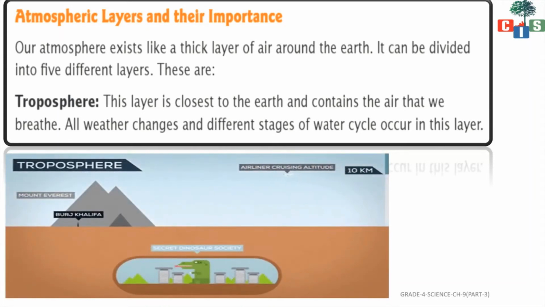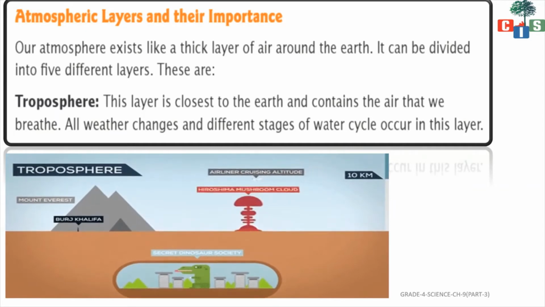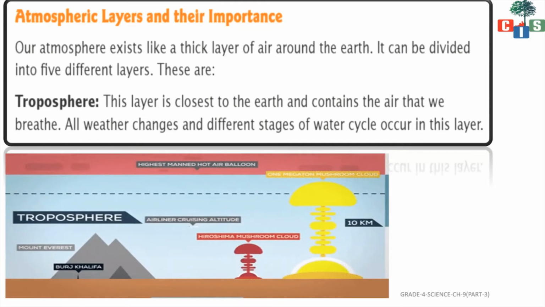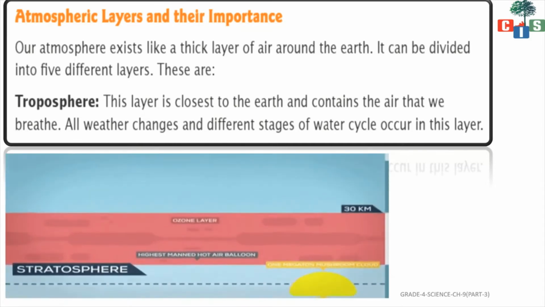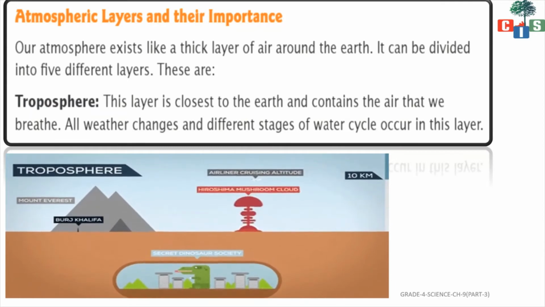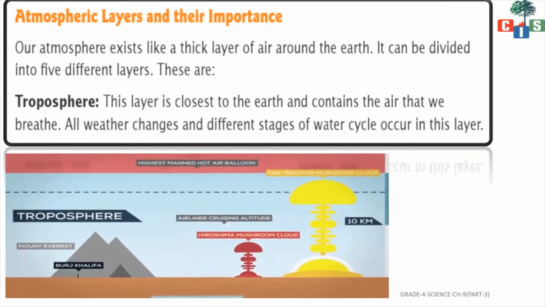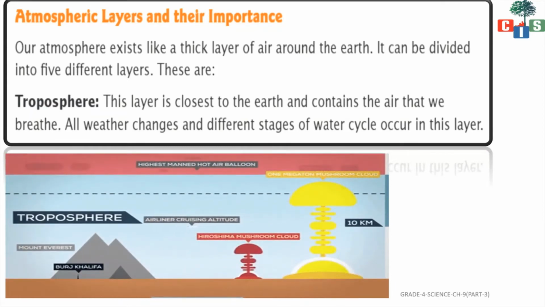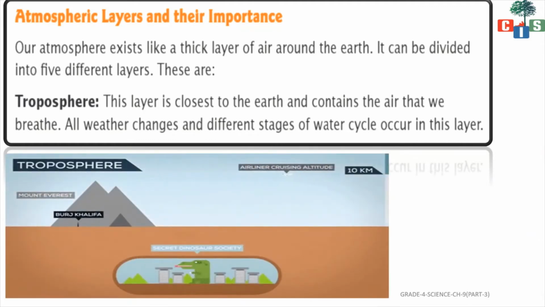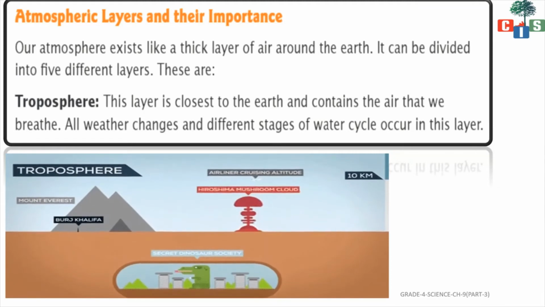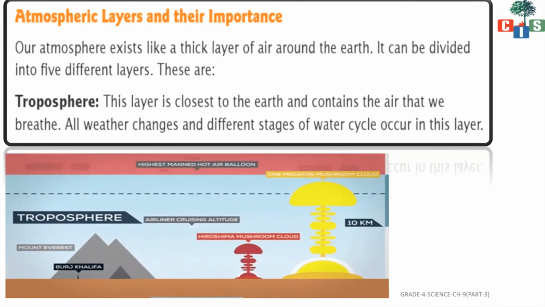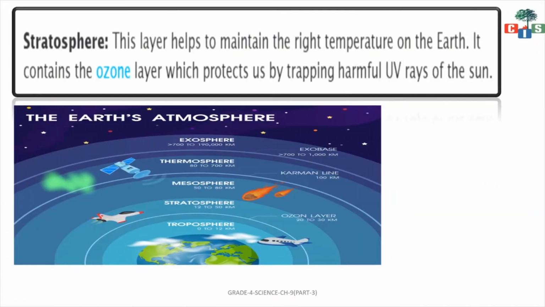All weather changes and different stages of water cycle occur in this layer. So the weather changes occur in the troposphere only. And also the water cycle, meaning the formation of clouds and the rainfall. This whole process takes place in the troposphere. Yes. Okay, now let us move further with the next layer.